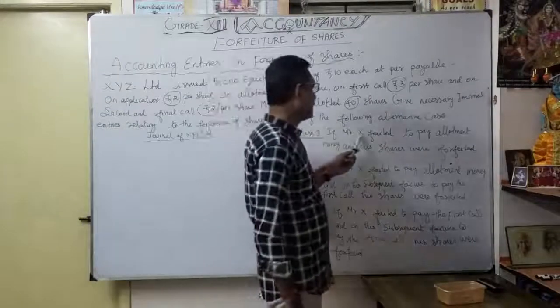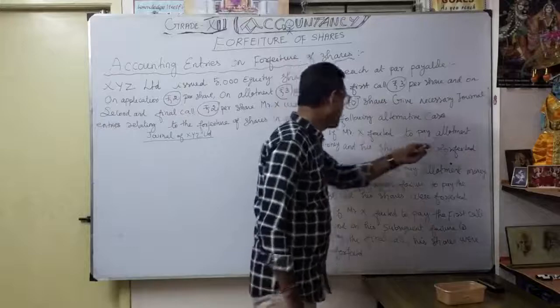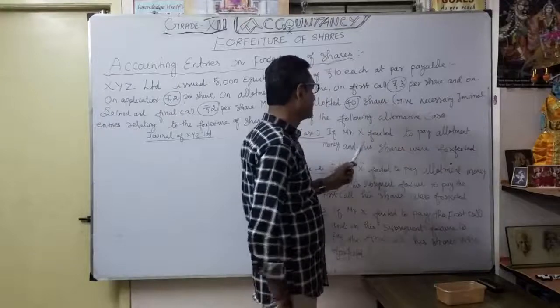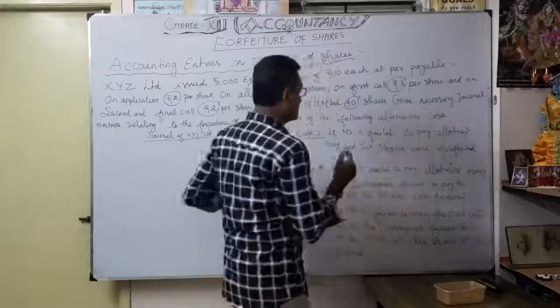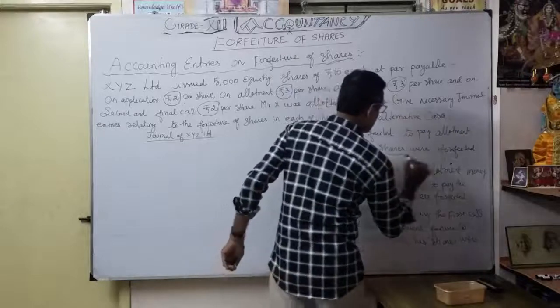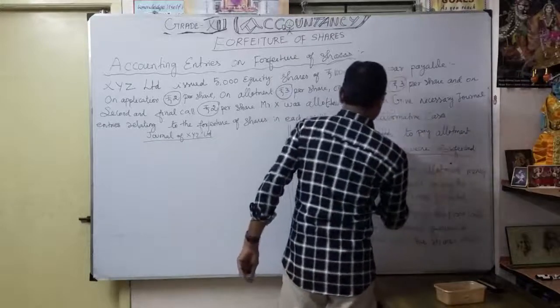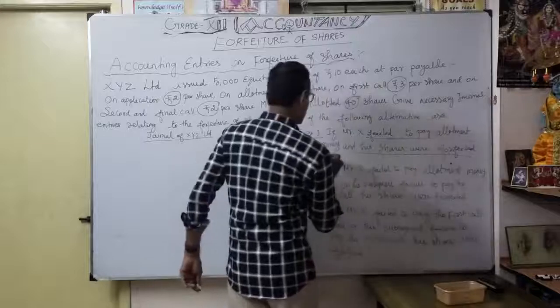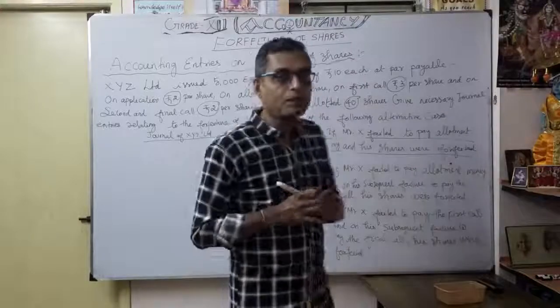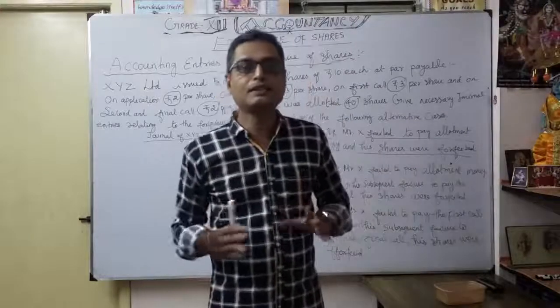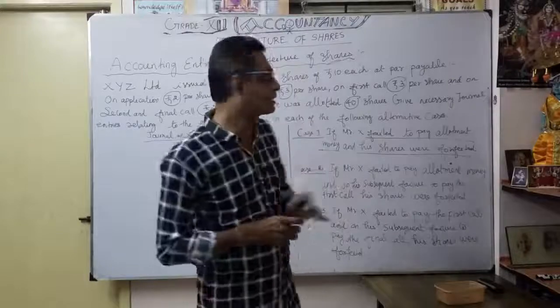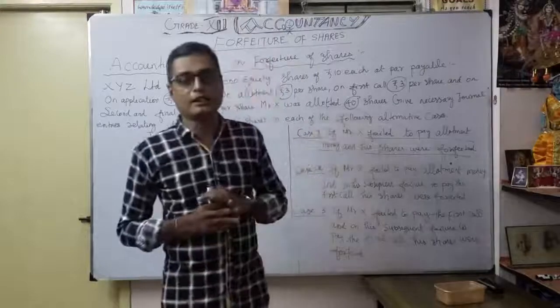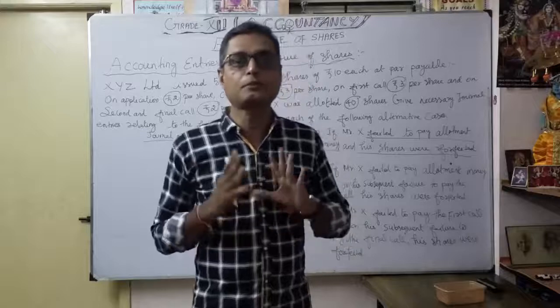If Mr. X failed to pay allotment money and his shares were forfeited. So this word is very important. His shares were forfeited when failed to pay allotment money. So at the time of allotment money itself, X is a default shareholder. How many shares? 40 shares. Okay. So now let's see how we are going to pass the journal entry.